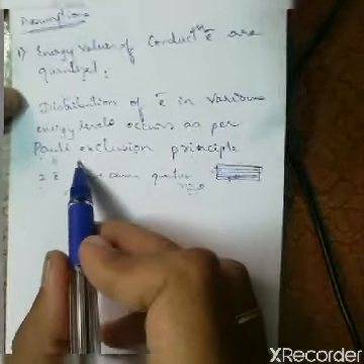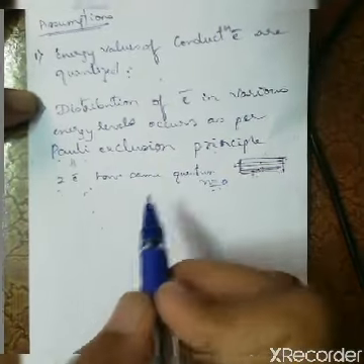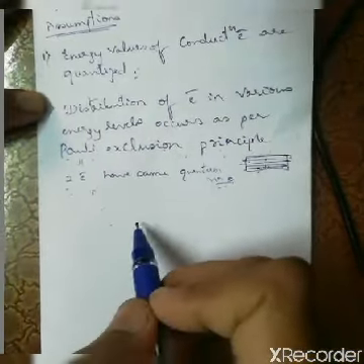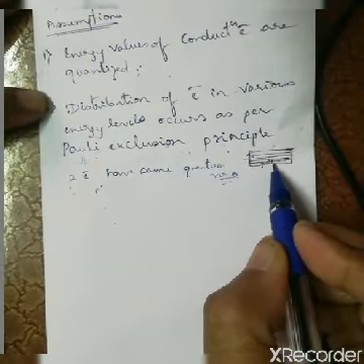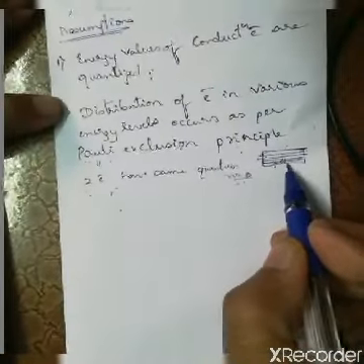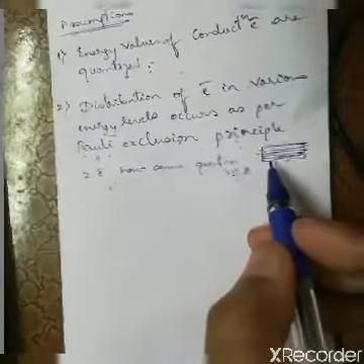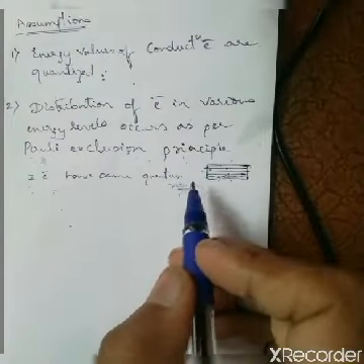So according to Pauli exclusion principle, no two electrons should have all these quantum numbers the same. So then it means that only 2 electrons can occupy one energy state, one with spin half and the other with spin minus half. In this way, the electrons follow the Pauli exclusion principle to occupy the energy levels.